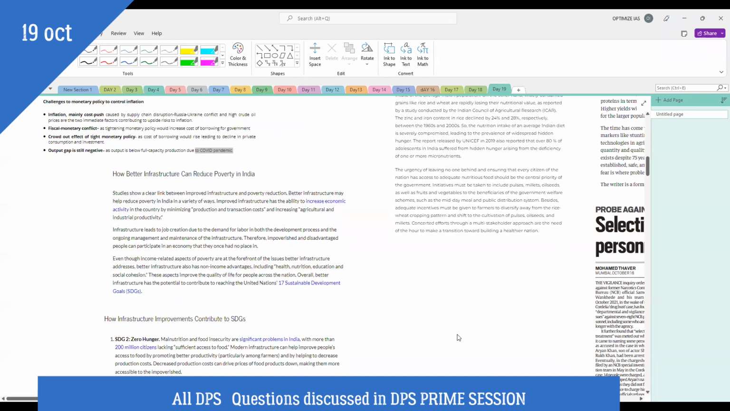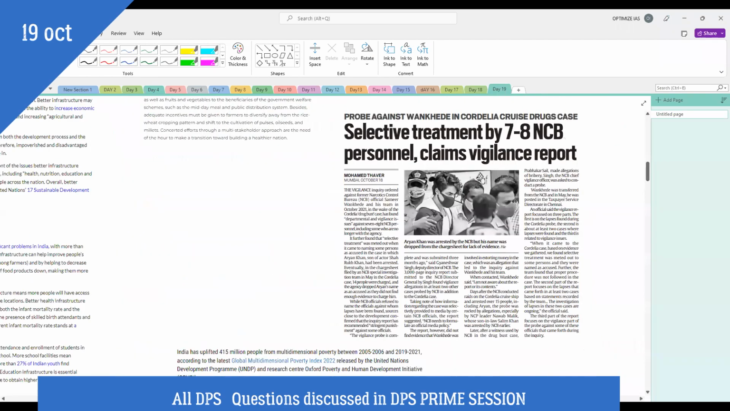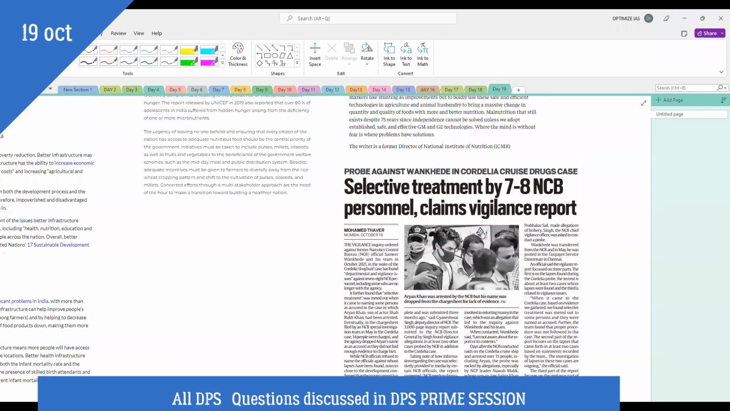I'll just show you. This is the item which came in the news. Selective treatment by 7 NCB personnel claims the vigilance report. So there was a vigilance report on the entire episode. And it has said that there was a selective treatment. So selective treatment is against values of what? Objectivity, values of non-partisanship, impartiality. So I am going to discuss all the important values in this context.